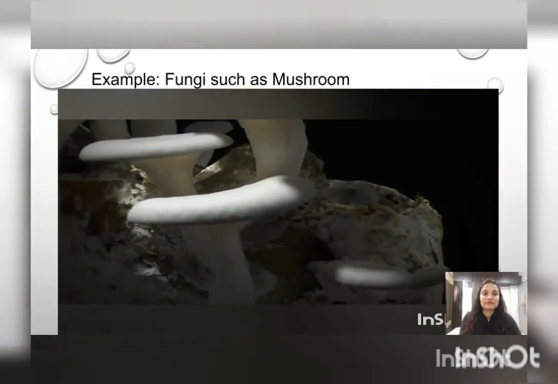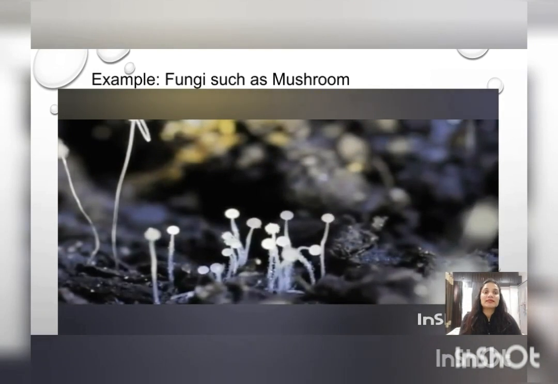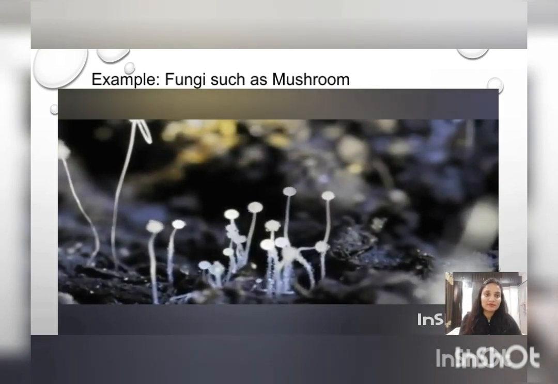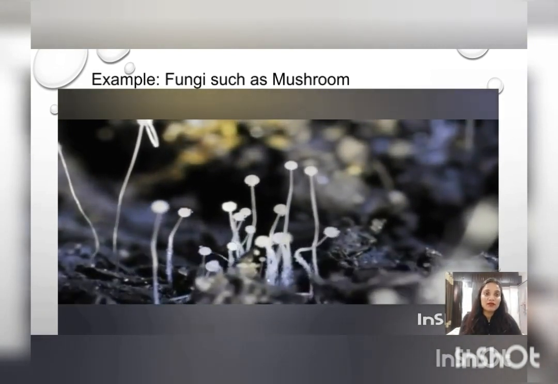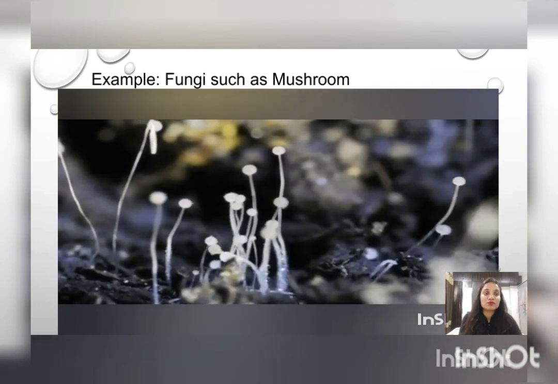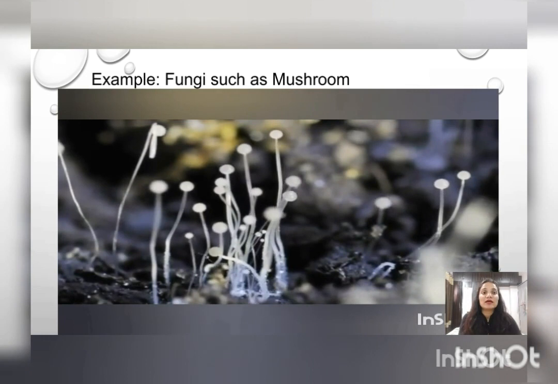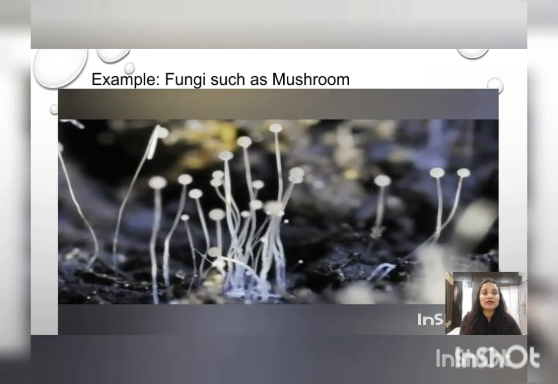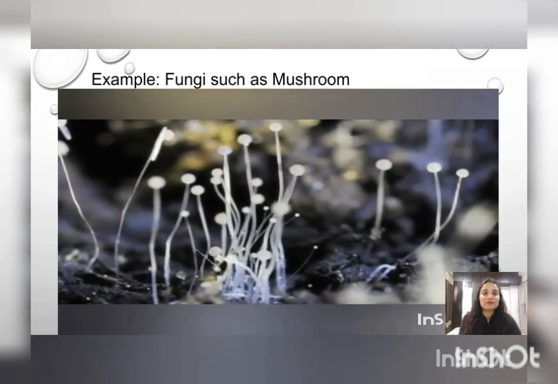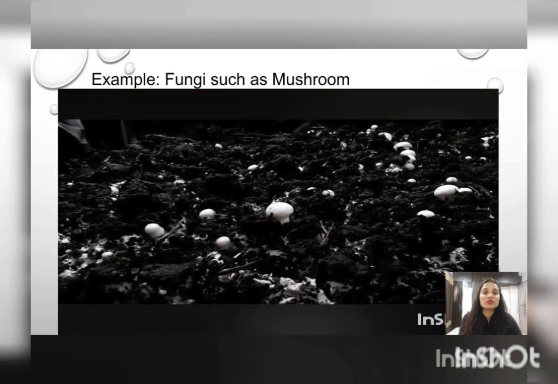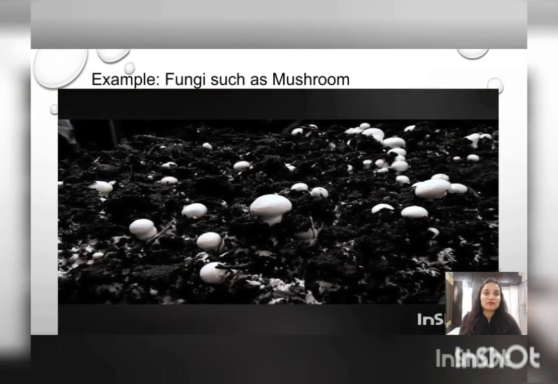Fluffy structure. This is a microscopic organism, just bread mold. It is microscopic in the sense that if you want to see this one, we have to use a microscope. And this is an upside spherical bowl containing spores. This is also saprophytic nutrition. These all are mushrooms.